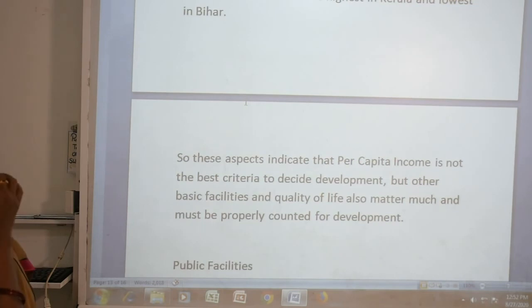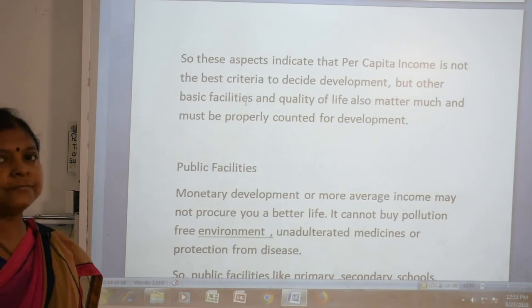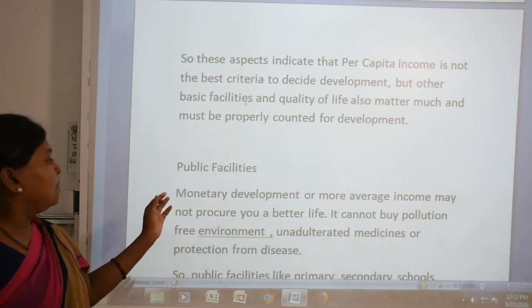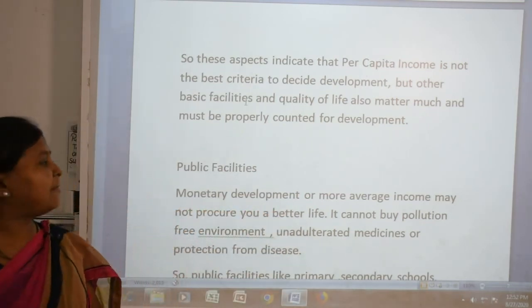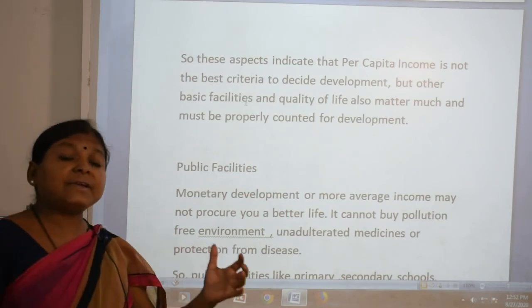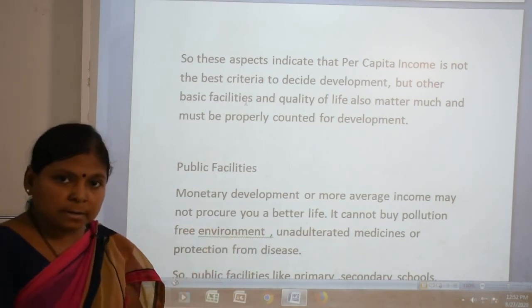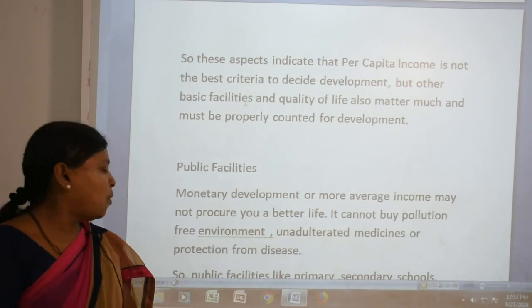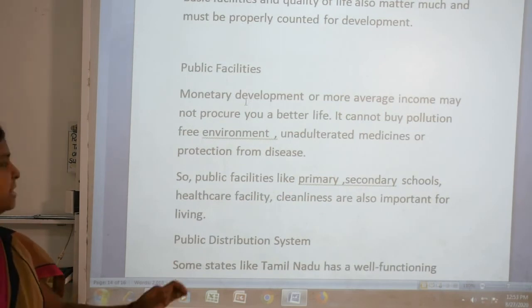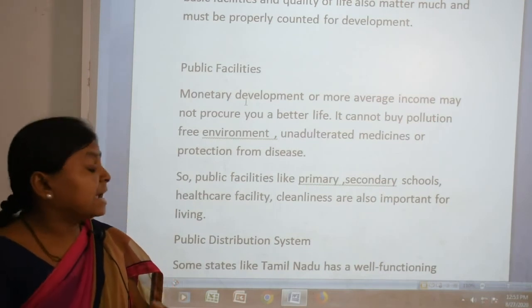See, our government has made so many measures to improve the quality of life of the people. So first, see what are called public facilities. Monetary development or more average income may not procure a better life by itself. If we have a high amount of income, we cannot buy a pollution-free environment, unadulterated medicines and food, or protection from diseases. Second, public facilities are a must, like primary and secondary schools, good healthcare facilities, and cleanliness.